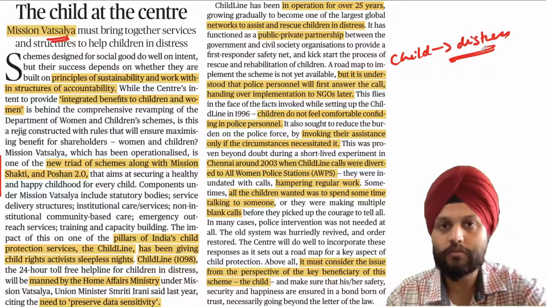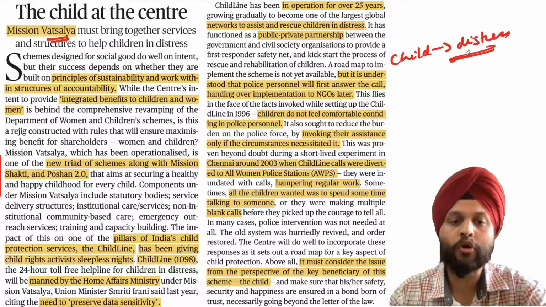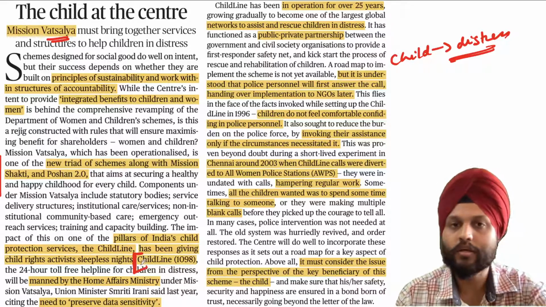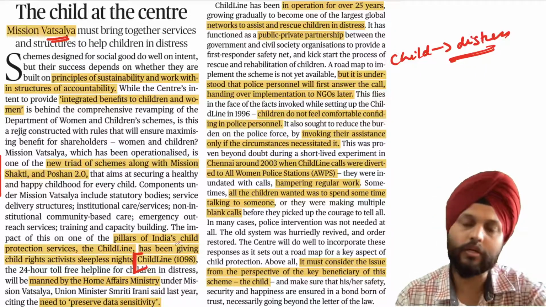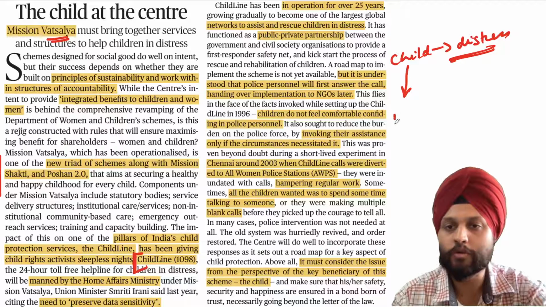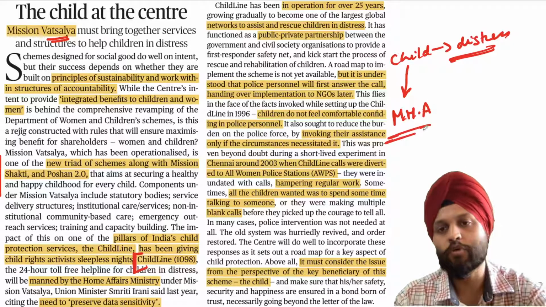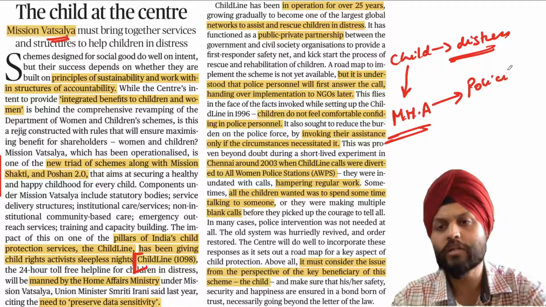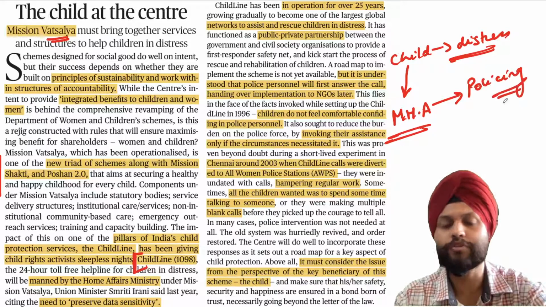The child will call on a helpline number, which is also known as the Childline. This number is 1098. When the child calls, the first respondent would be the Ministry of Home Affairs. And what does the Ministry of Home Affairs do? Law and order, policing. So most likely it will be received by the police officials.